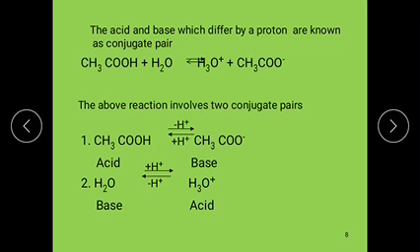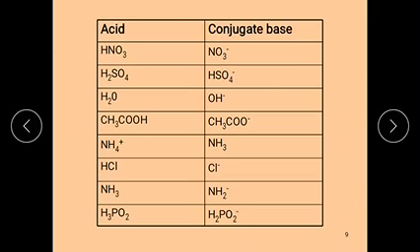An acid base pair differing by one proton is called a conjugate acid base pair.